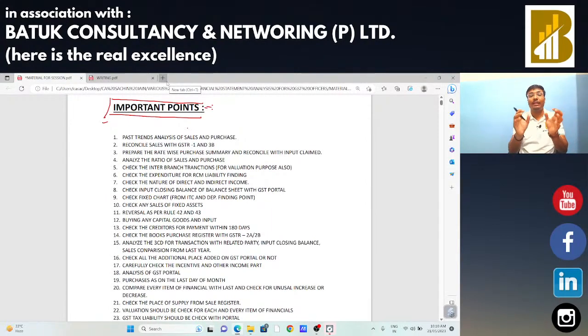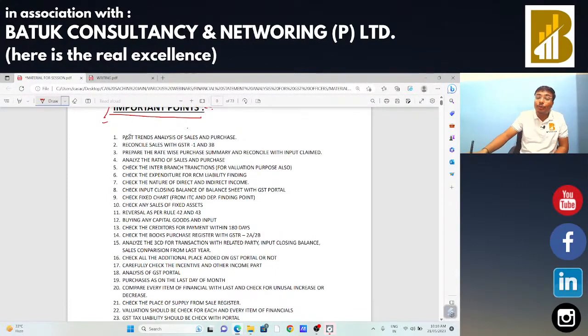There is also a timeline prescribed by the government that we need to complete the audit within 3 months from the date of commencement of the audit. So in that case, we have limited time and we need to do the audit in a very smooth way, in a very specific way. And if we do the audit in a smart way, this is my assurance to you, you can do the audit easily, you can find out the leakages very easily, and you can do the audit on time. So the first thing on which we need to work is past trends analysis of the sales and purchase.